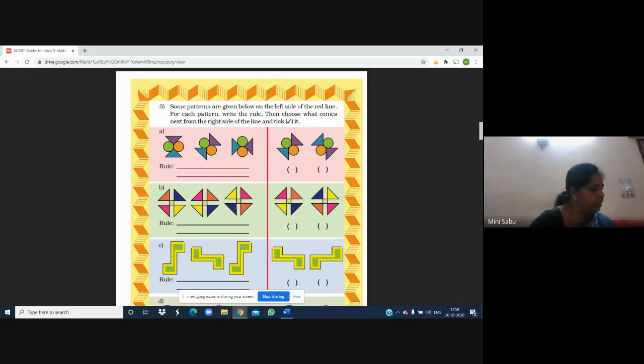Okay. Then, yes. And now you see this shape. You can see in the left there is green. Here it is yellow. And this is taking a rotation. Turn. It is taking a turn.